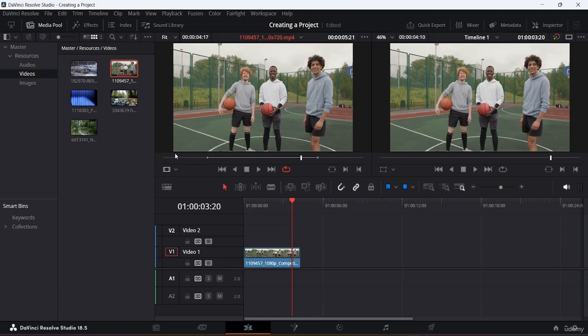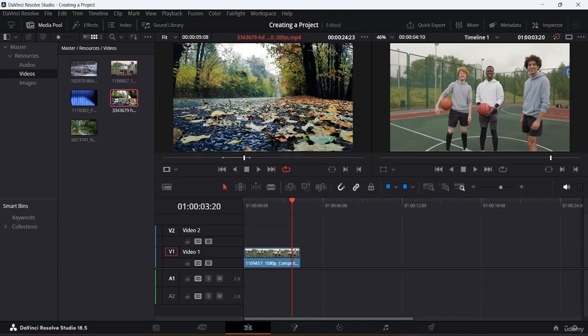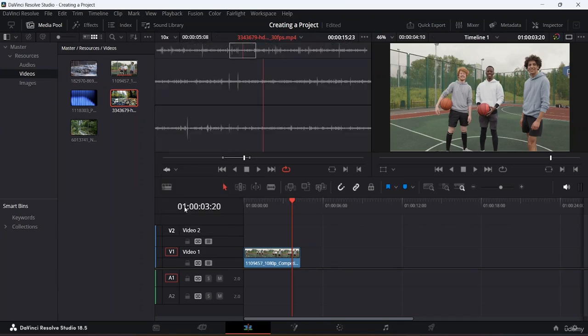And also, let's say if you do have any audio, or let's say I come here and I have this video with audio. Now what I want to do is, in my source panel, I don't want to see this video, I want to see the audio waves. I want to see how the audio which I have, what is the wave over there, I want to check that thing basically. So in that case, I will come here, and here you guys can see that I do have a particular option, and just beside that you have a drop down arrow. I will click on that arrow, and I am going to click on audio track.